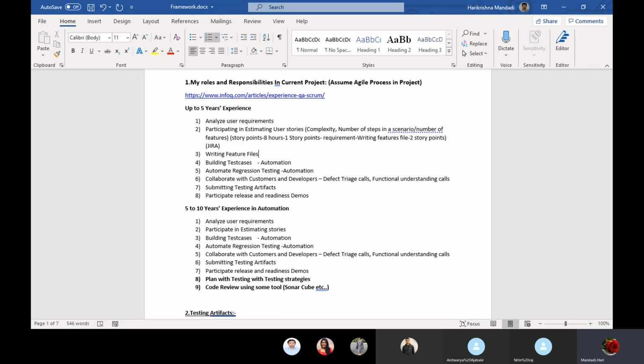Whenever someone interviews you, obviously the first question will be: explain about yourself and what your roles and responsibilities are in your current project. If you go for any interview, the first question would be like this: introduce yourself and tell me your roles and responsibilities in your current project. Even if they don't ask about your roles and responsibilities, we are going to say: my roles and responsibilities in my current project are these.